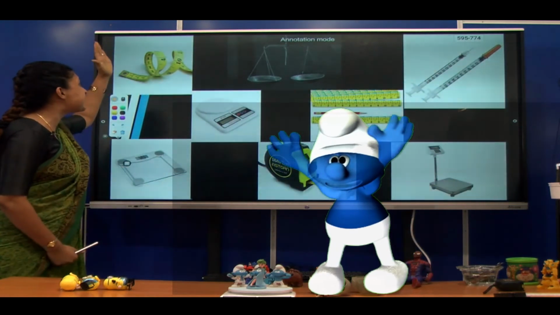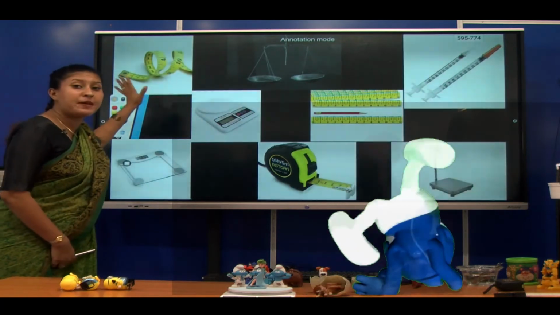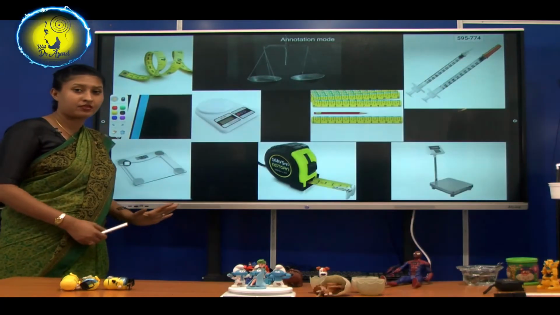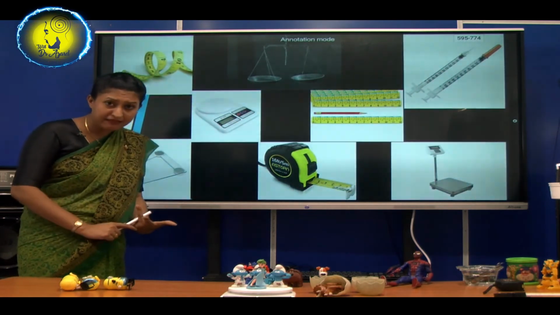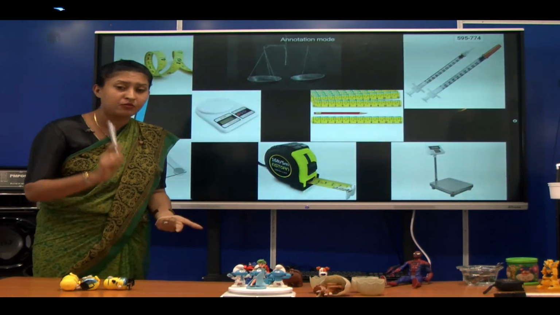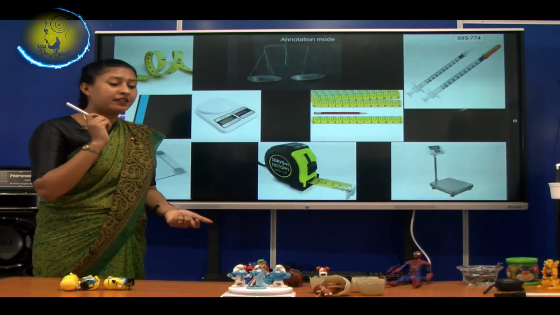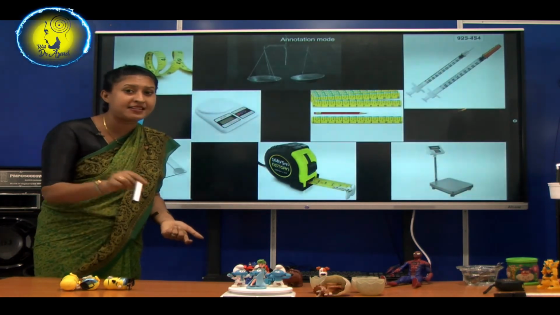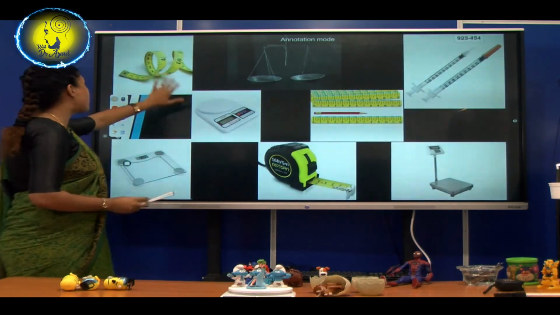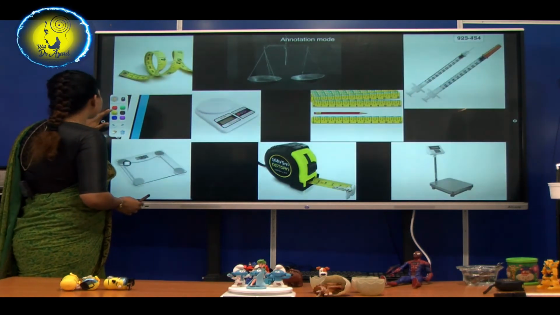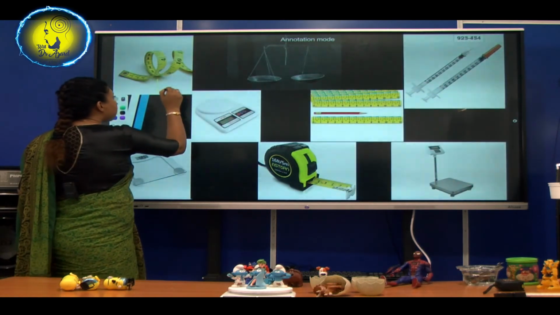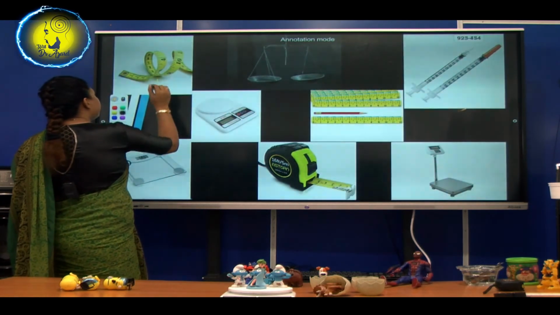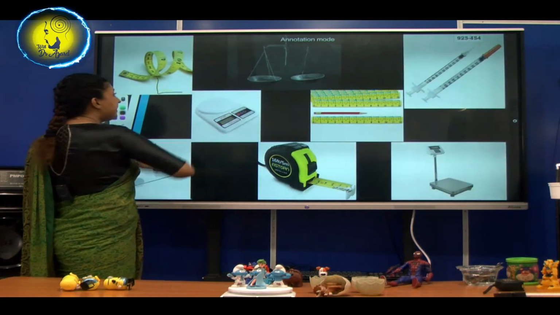Now see this tape. What do we measure with this tape? Do we measure the capacity? Do we measure the length? Or do we measure the weight? Tell me. Can you remember I did a practical session with you all? We measured the length. What did we measure? We measured the length.